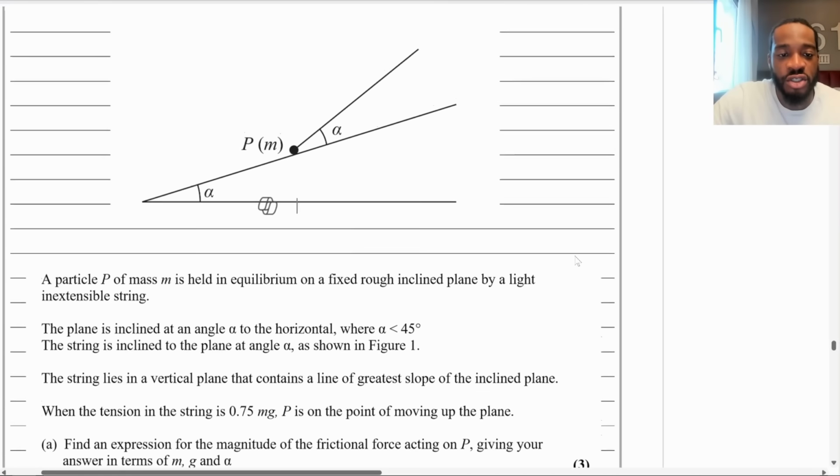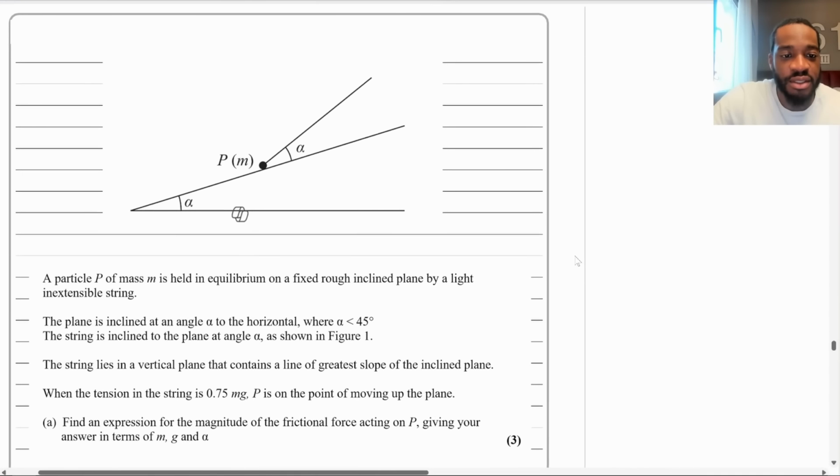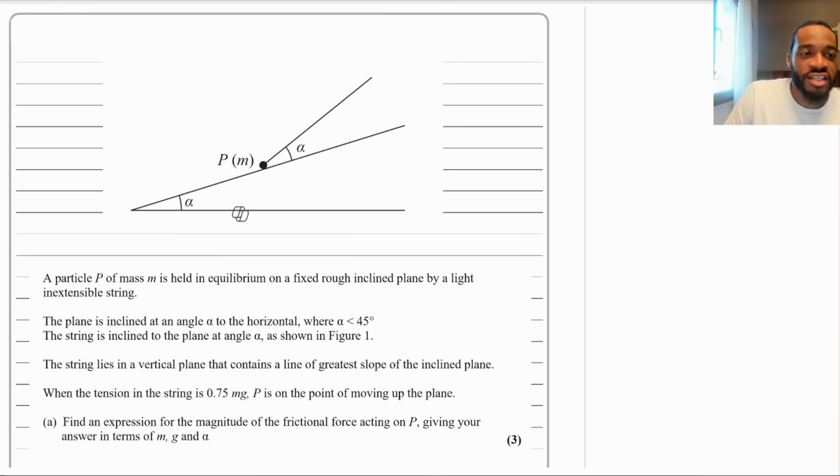So I've just got it summarized here. It's going to be easier for me to annotate. So the first thing that you want to do is get your force diagram going. We've got a particle of mass m, so that means the weight is going to be mg, down like that. We're going to have a reaction force here. And then obviously, this has tension, but they told us the tension is 0.75 mg. So I'm going to put that there.